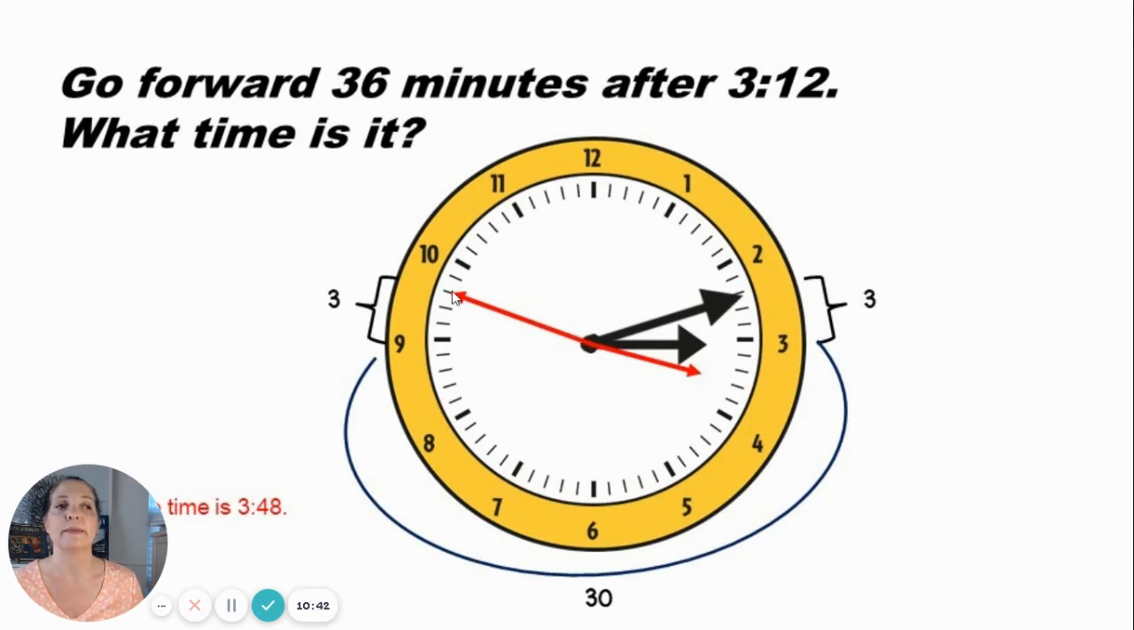At the 48. Notice how my short hand, which is still 3 o'clock, has moved forward on the clock. That's because it's getting closer to 4 o'clock. So my hour hand has to keep on moving toward the 4. The red hands show 3:48.